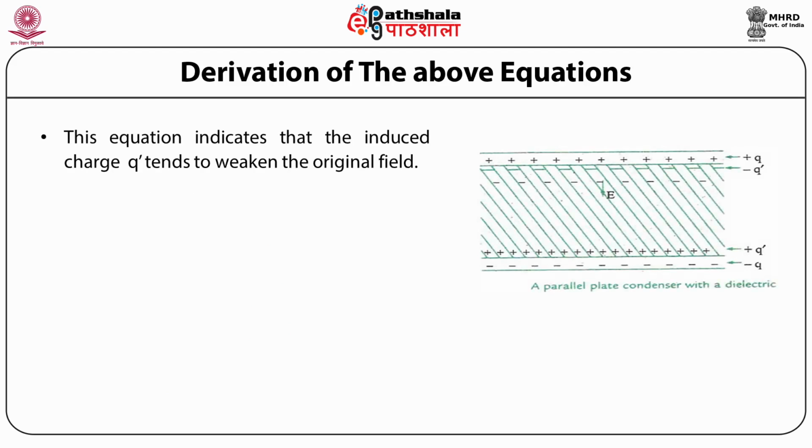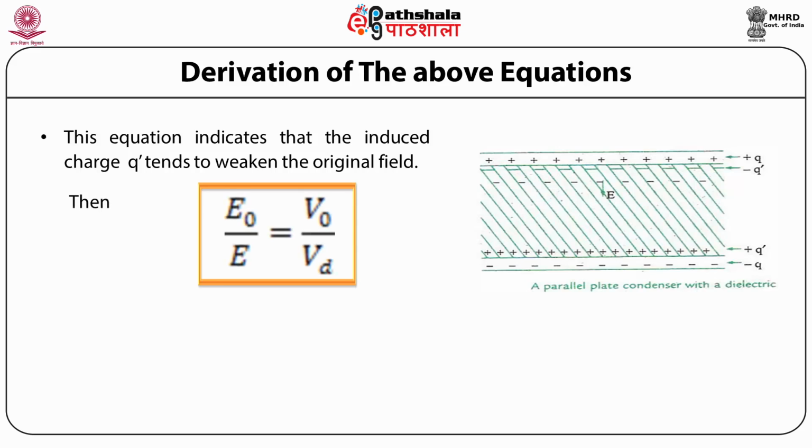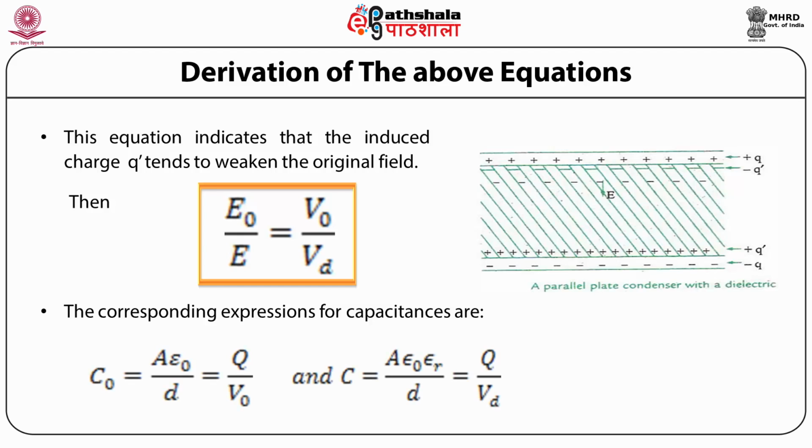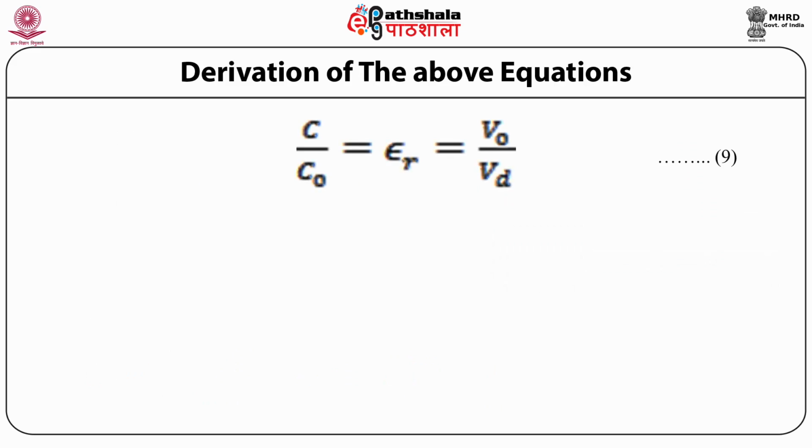This equation indicates that the induced charge Q prime tends to weaken the original field, that is E is less than E0, which reveals itself as a reduction in the potential difference when dielectric is present and not present respectively. Then we have E0 by E is equal to V0 by Vd. The corresponding expressions for capacitance are C0 is equal to A epsilon 0 by d, which is equal to Q by V0, and capacitance C is equal to A epsilon 0 epsilon R by d, which is equal to Q by Vd. So we have C by C0 is equal to epsilon R, which is equal to V0 by Vd.